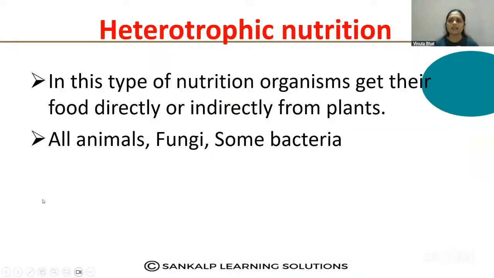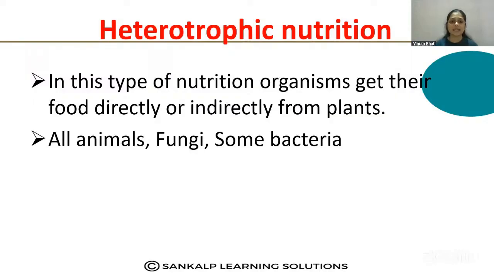Then we learned about autotrophic nutrition. What is autotrophic nutrition? And the photosynthesis process, the steps involved in the photosynthesis process, the chemical reaction, and the important structures, that is the chlorophyll and the stomata. So the next is about heterotrophic nutrition. What is this heterotrophic nutrition?